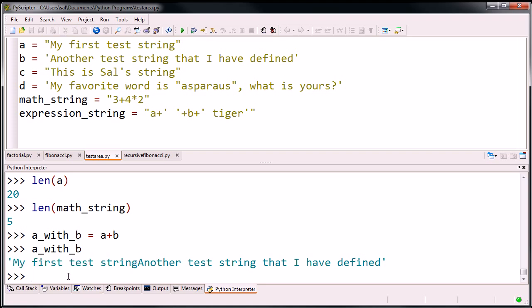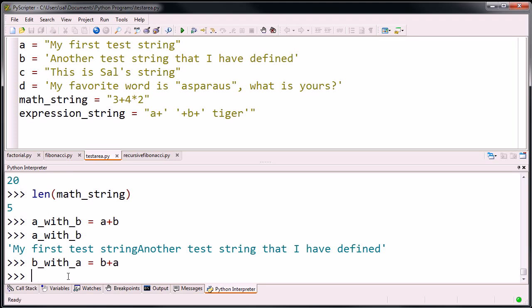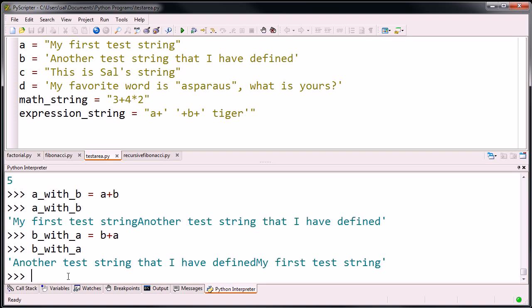And you could go the other way. You could call it B with A. Let's say that is B plus A. And then let's look at what that looks like. B with A. Now it's the other way around. A is added to the end of B. So you can do very fascinating strings. If we did math string plus expression string, I'm not going to set it to any variable. I'll just see what I get if I evaluate that.